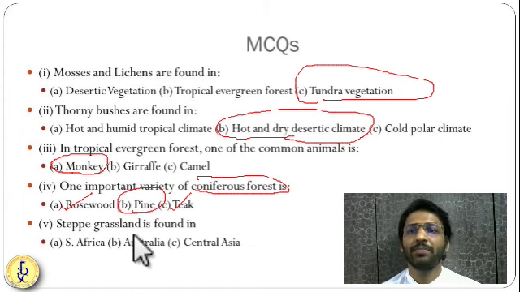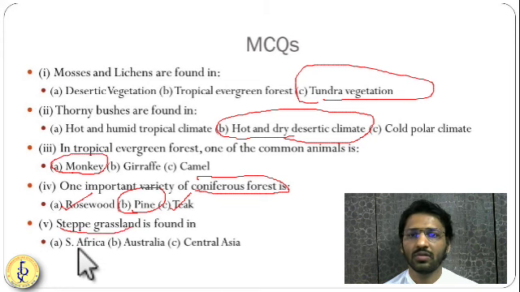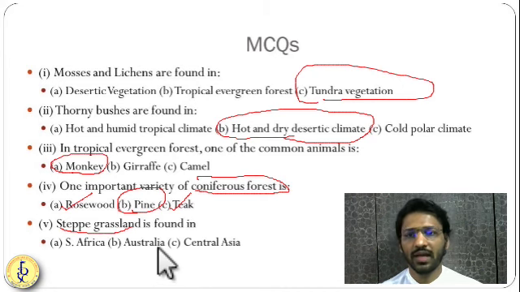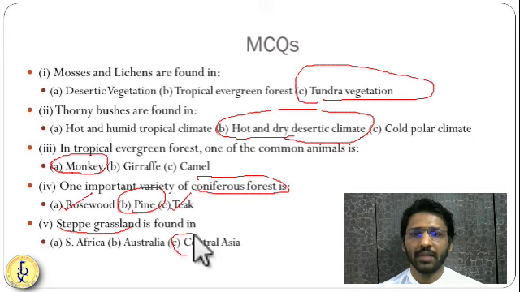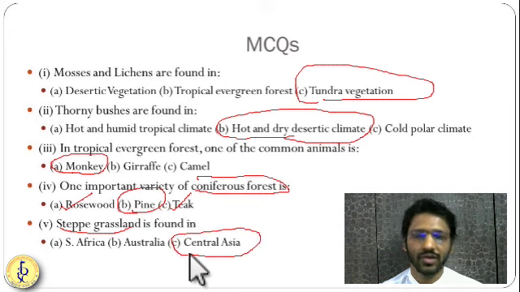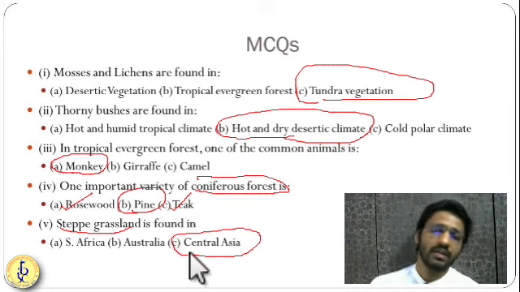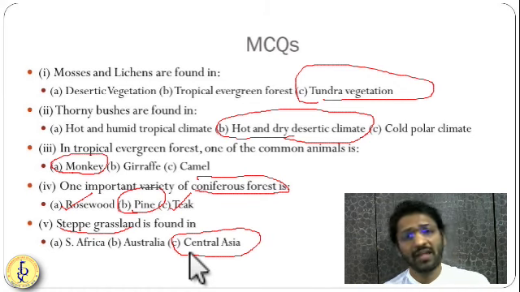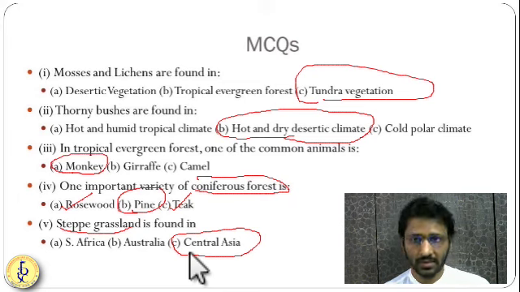Steppe grassland. What does steppe mean? Temperate grassland. In South Africa it is called the veld, in Australia the downs, and the steppe is in Central Asia. These are very important MCQs. These MCQs can be asked as they are in your exam. So be sure of this.